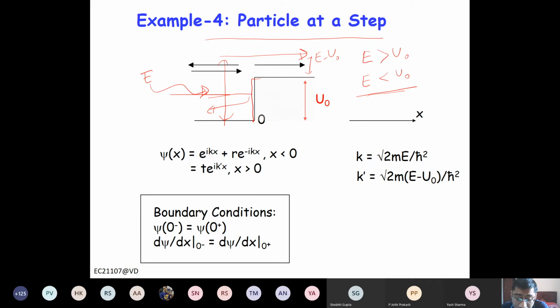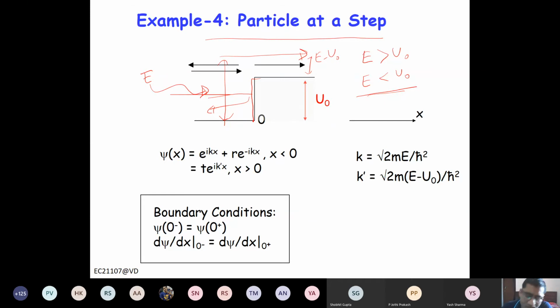But if you look at the problem from the Schrodinger equation perspective, we can consider a general case. In the general case, there is a wave traveling to the right, and let's assume its amplitude is unity. If the amplitude is anything, we can always scale it.